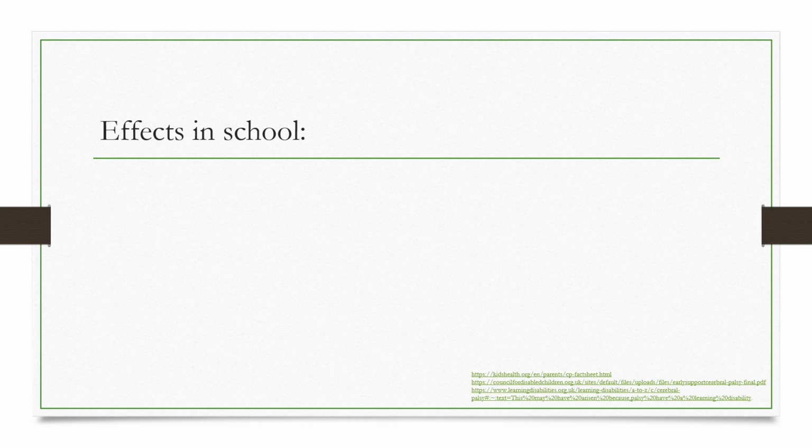Cerebral palsy can have a huge impact on a child's experience while at school. Due to the effects of muscle tone and movement and their coordination, this may affect their development of the fine and gross motor skills, which could then affect their ability to carry out daily movements and motions which they may use while they're at school.